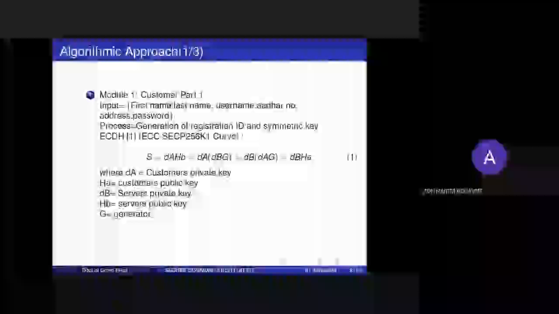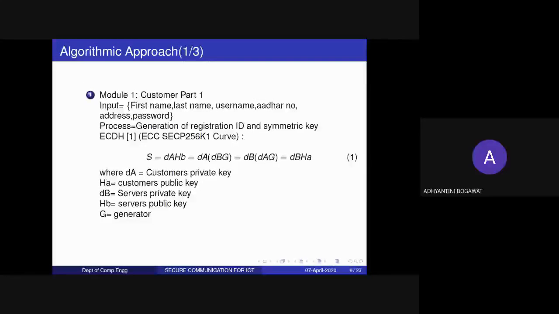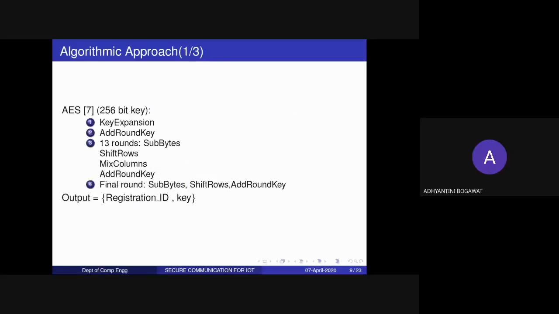Our project is divided into 3 modules, namely the customer part, the main server, and the Raspberry Pi, which is also the IoT device, or the meter. In the customer part, we have used ECDH and AES as the algorithms. We've used ECDH to exchange the key, which will be used for our AES encryption. Now, AES has 13 rounds and one final round. The 13 rounds, as you can see, are key expansion, add round keys, and 13 rounds of operation where the data is encrypted, and then we have one final round.